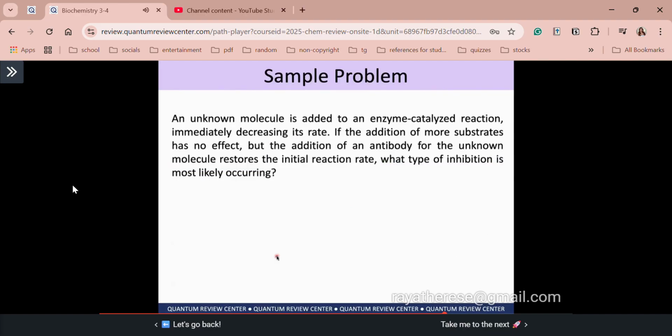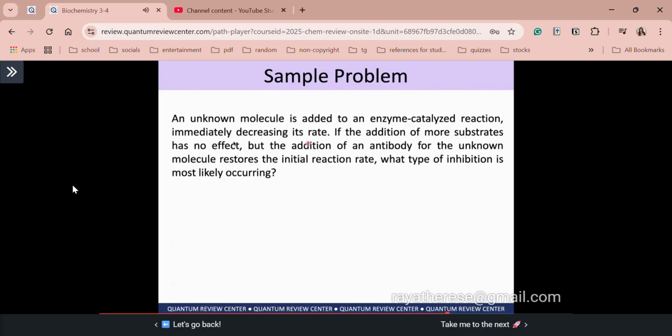Okay? Number 2, an unknown molecule is added to an enzyme catalyzed reaction, immediately decreasing its rate. If the addition of more substrates has no effect, but the addition of an antibody for the unknown molecule restores the initial reaction rate, what type of inhibition is most likely occurring? Okay, so let's spot first the clue in your given. So here we have a determining hint na decreasing rate. So meaning in terms of our parameter, decrease daw si Vmax.